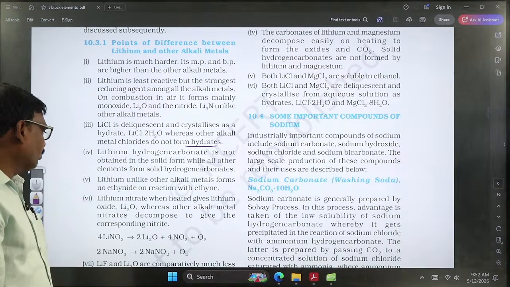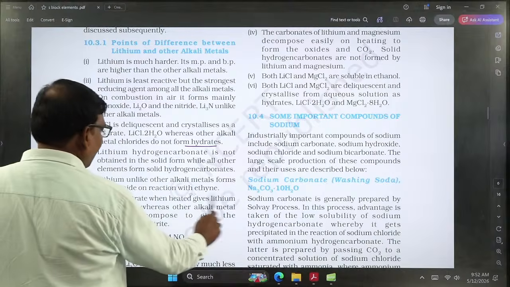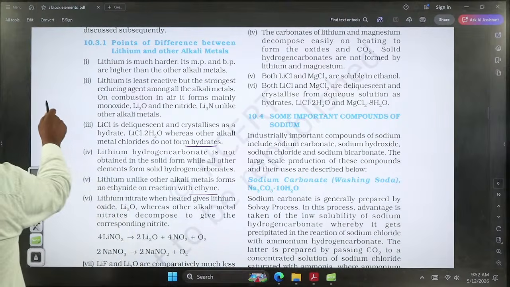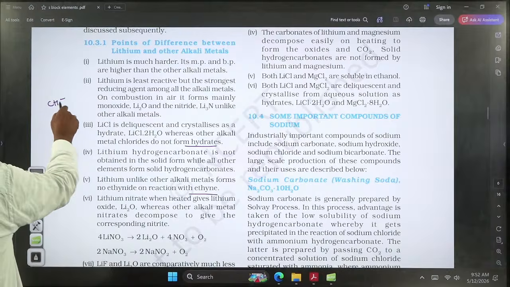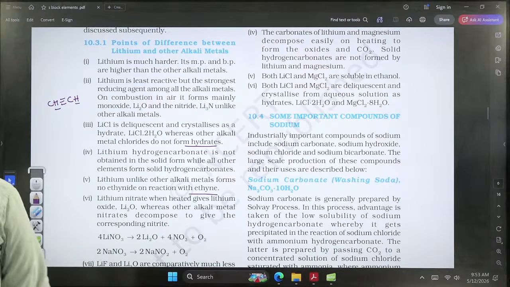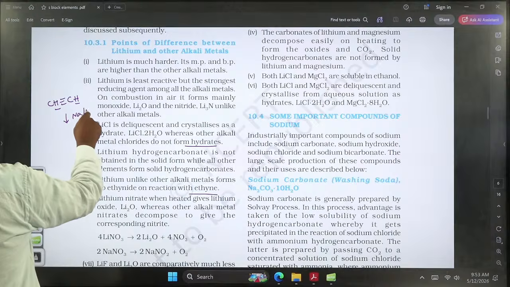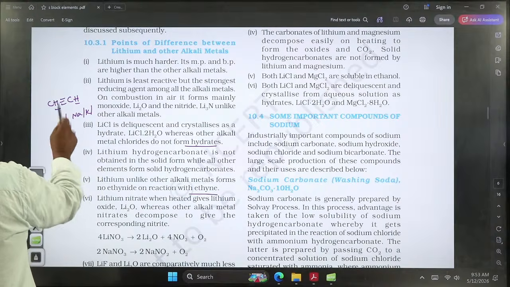And one more thing, lithium, unlike other alkali metals, forms no ethanides on reaction with ethyne. So this point is already discussed in junior organic chemistry. So let us take ethyne, having a formula of CH triple bond CH. It has one acidic hydrogen at each carbon. Those acidic hydrogens can be replaced by sodium or potassium or rubidium and so on, but not lithium.